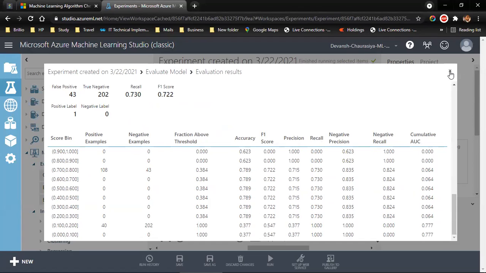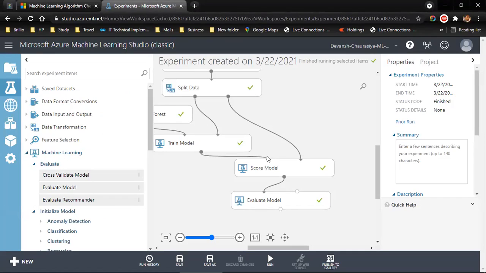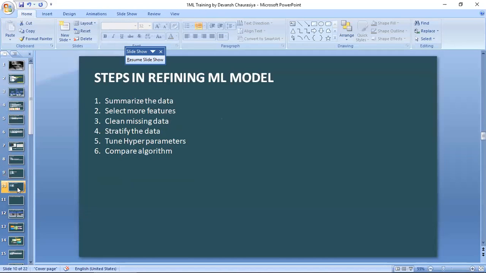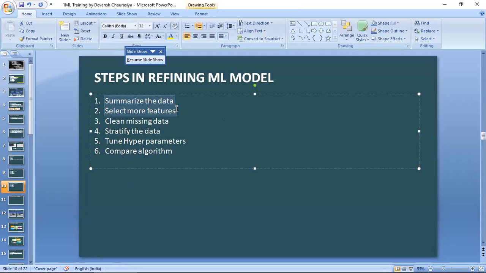Now, this is your first machine learning model. Congrats. In the next session, what I will teach you is how we can increase the accuracy of the model, or actually I've listed it down over here. Steps in refining a machine learning model. I'm going to tell you how to summarize the data, select more features, because right now we have selected only 2 features. And I'll tell you how to clean the data, how to handle missing data, how to stratify the data, tune the hyperparameters, compare the algorithms. All right, guys.